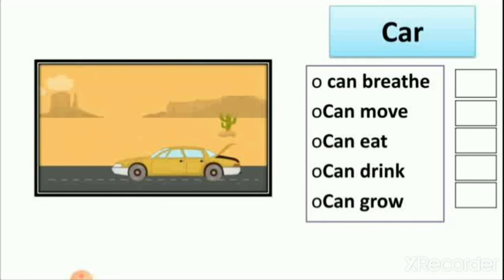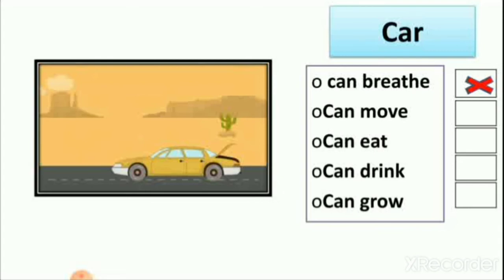So here first we tick whether car can breathe. Does car need air to breathe? No. So car cannot breathe. We put air in tires, but car cannot breathe. Then can car move? Yes, car can move with petrol. We know that car cannot move if we do not start it.